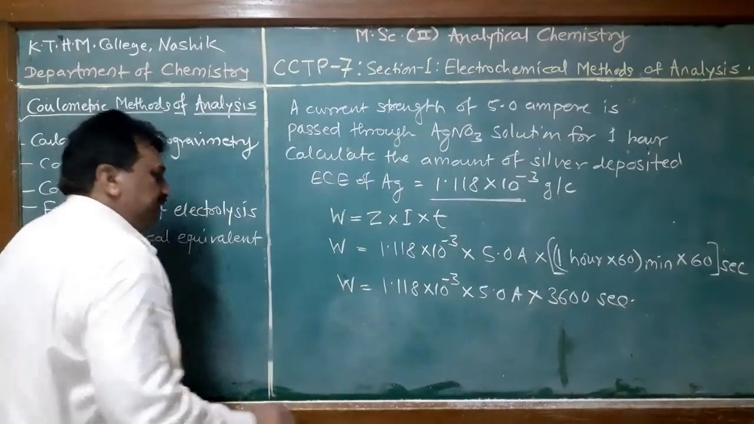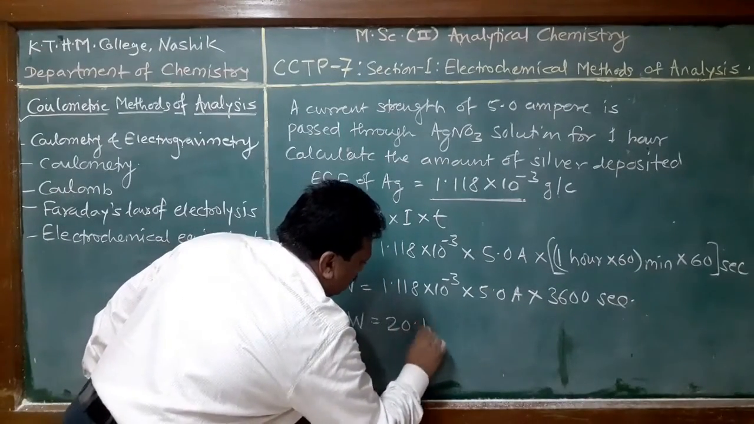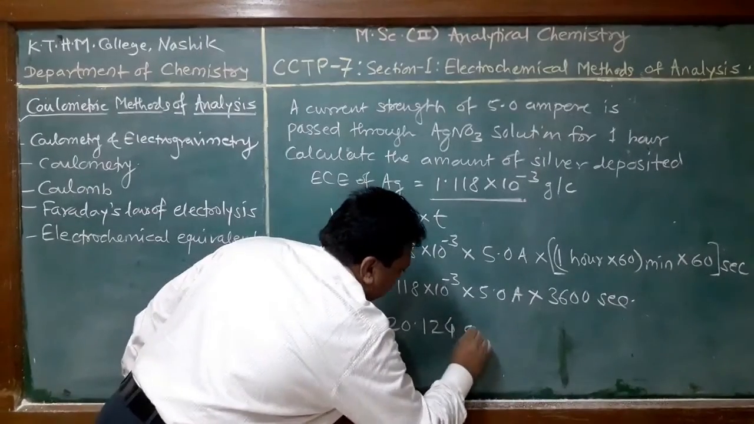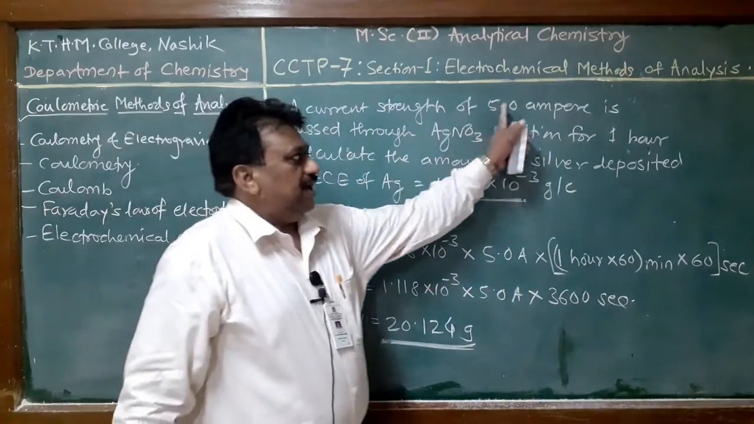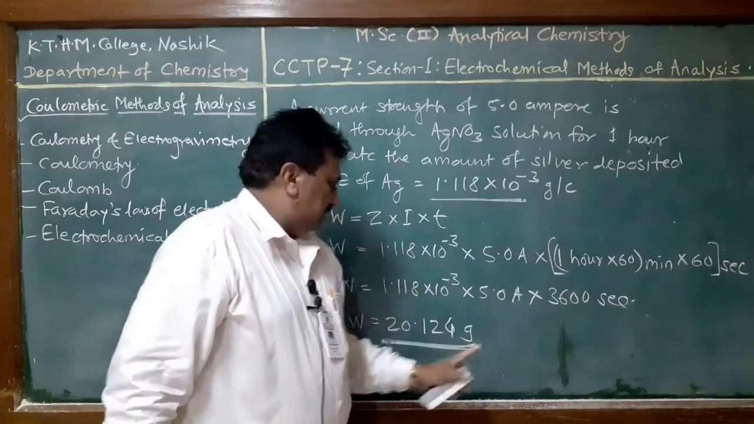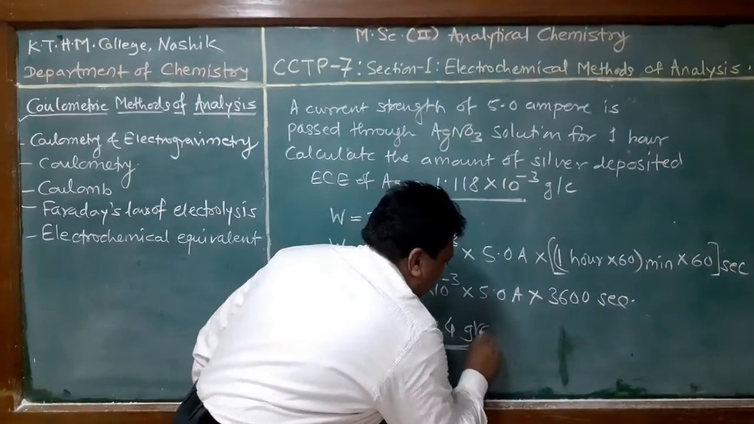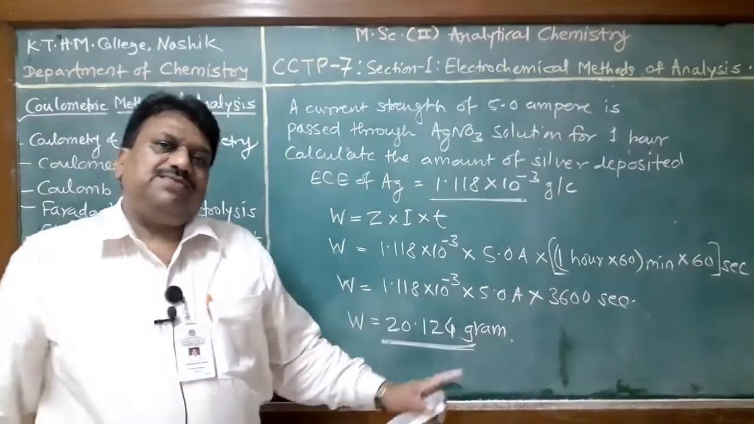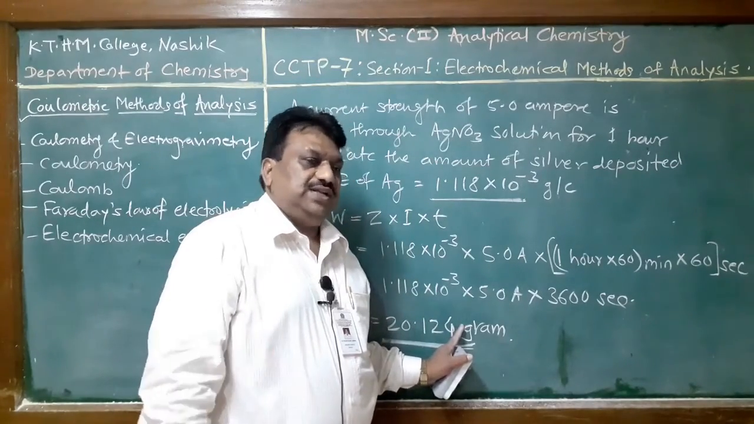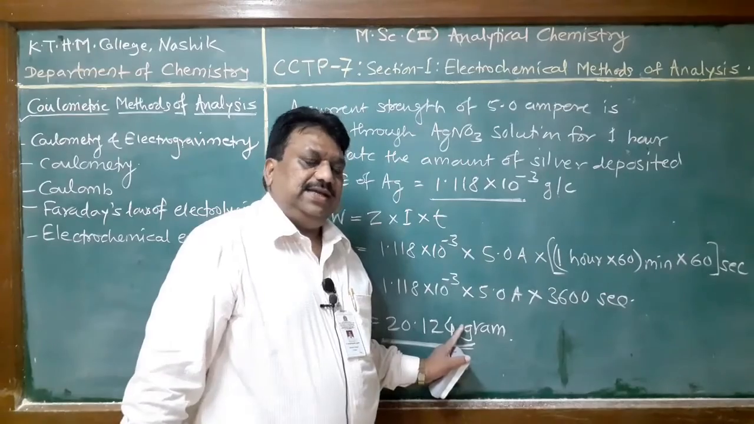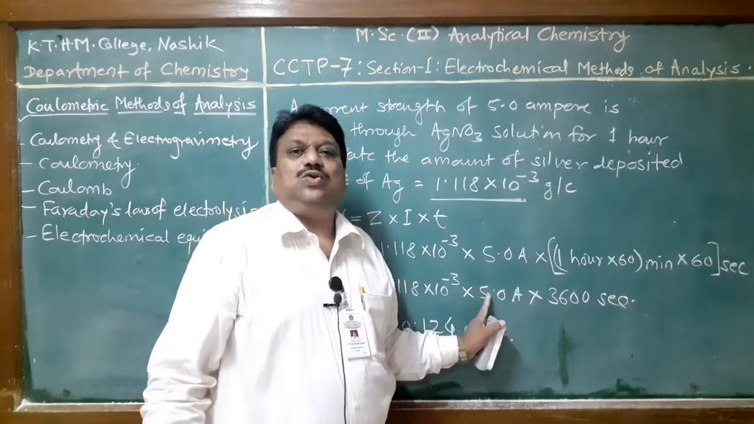When we calculate this, the quantity comes to 20.124 gram. That is the amount of silver deposited by 5 ampere current flowing for 1 hour: 20.124 gram. In this way, we can find out the amount of material liberated or deposited when we know the quantity of electricity, and the quantity of electricity is determined by the product of constant current and time.